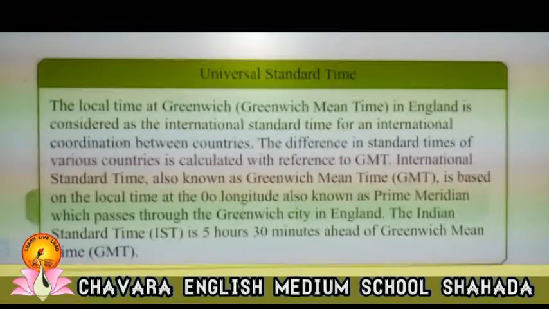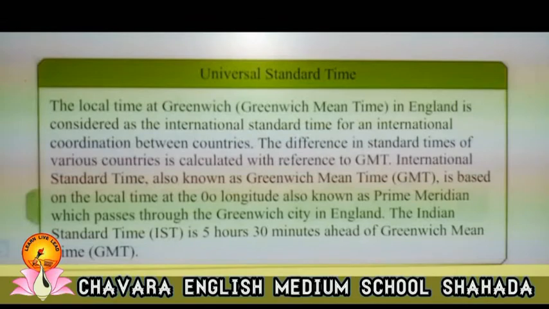Now students, we are going to learn Universal Standard Time. For international coordination between countries, the local time at Greenwich Mean Time in England is considered to be the international standard time.